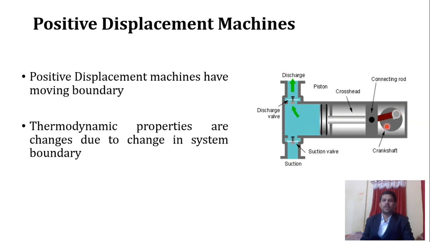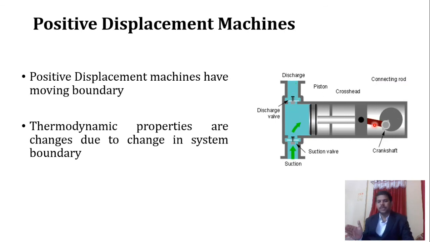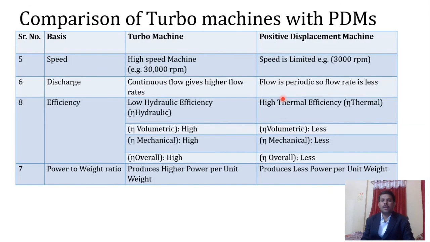So you are not getting continuous discharge. The discharge is interrupted because of the suction process. Half the portion is suction, half is discharge. So there is no continuous flow of water, or discharge; an interrupted discharge occurs. That type of discharge is what we call periodic discharge.